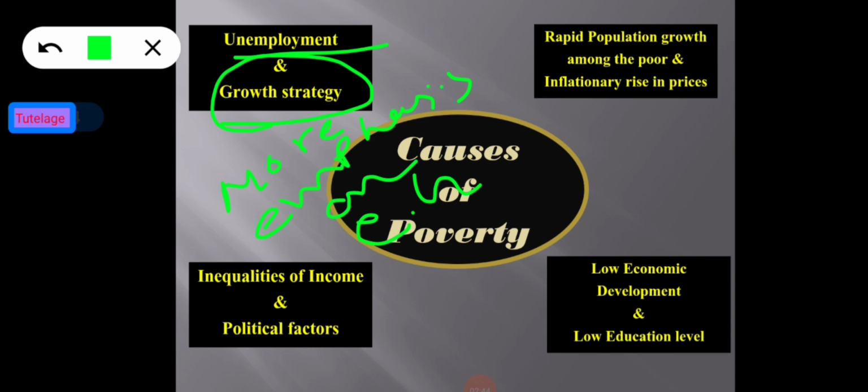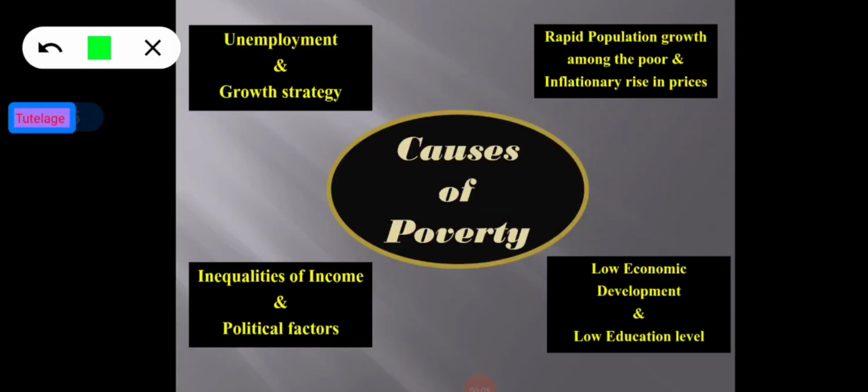I think this is clear. And now move on to the second point. Growth strategy in the agricultural sector during last 3 decades has favored the rich farmers such as landlords, gentlemen farmers, etc. So such strategy has sacrificed the interest of the vast masses of the small cultivators. I think this is clear. Growth strategy is also one of the most important causes of poverty. Next point, and that is political factors.